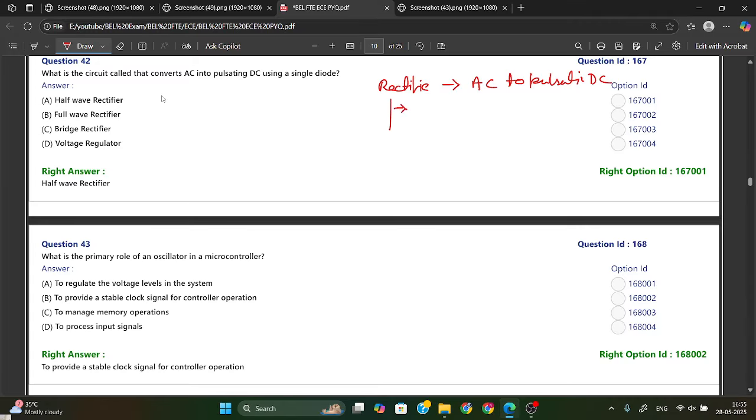For that, we have the half wave rectifier, and the full wave rectifier, which has center tap type and bridge type. Here they have asked using a single diode. Half wave rectifier uses a single diode, full wave rectifier uses two diodes, and bridge rectifier uses four diodes. So single diode means half wave rectifier. Option A is your right answer.